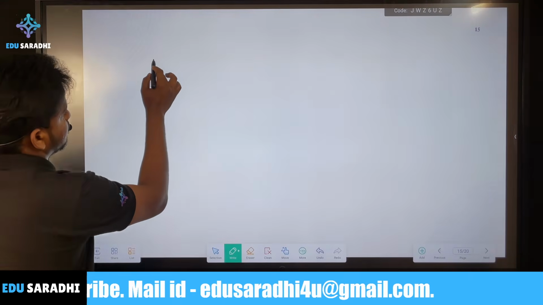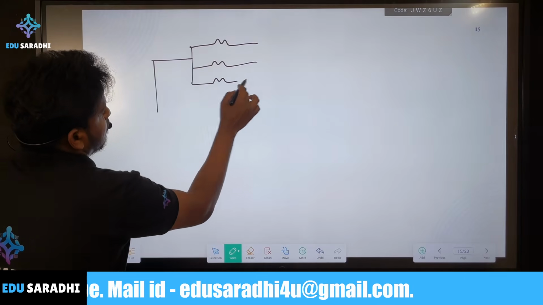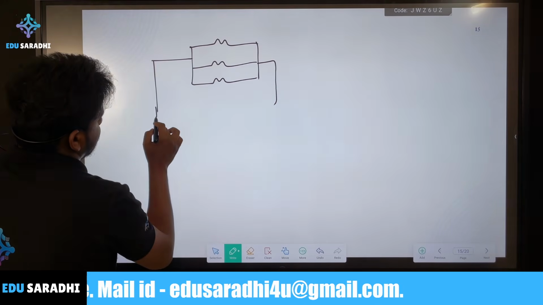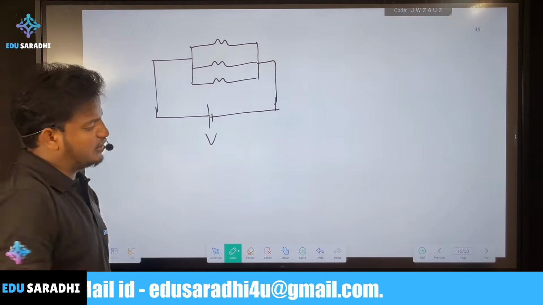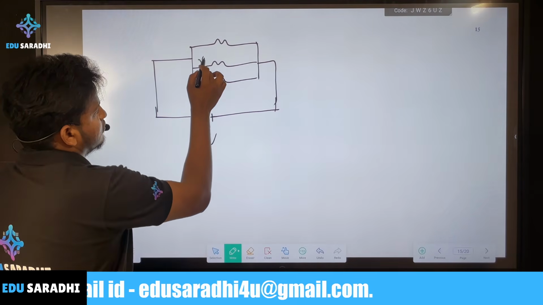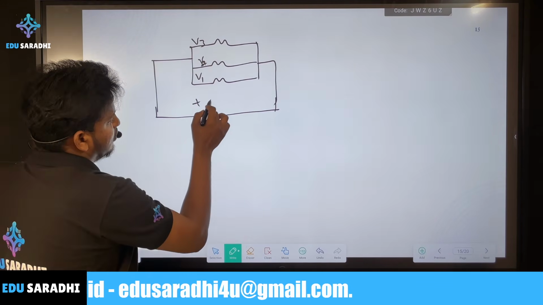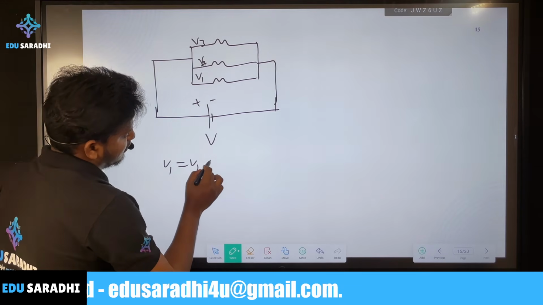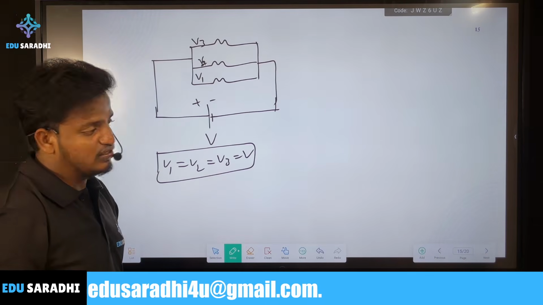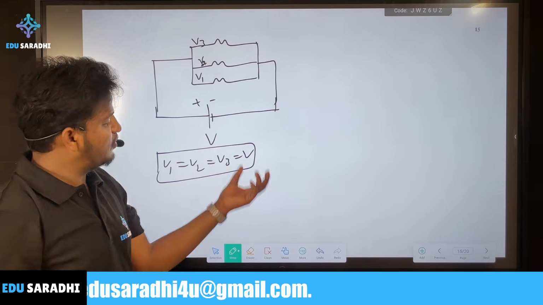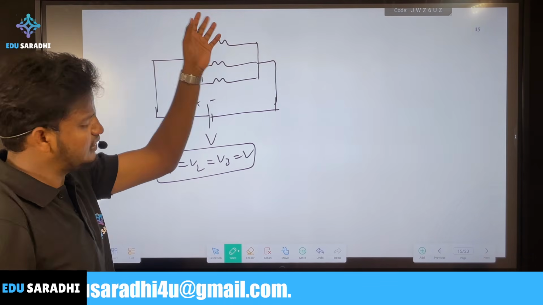Actually in parallel, the potential everywhere will be the same. So in parallel what happens is the potential everywhere is the same: V1, V2, V3 and V4. That is the reason. What measures potential difference? A voltmeter. A voltmeter is always connected in parallel.